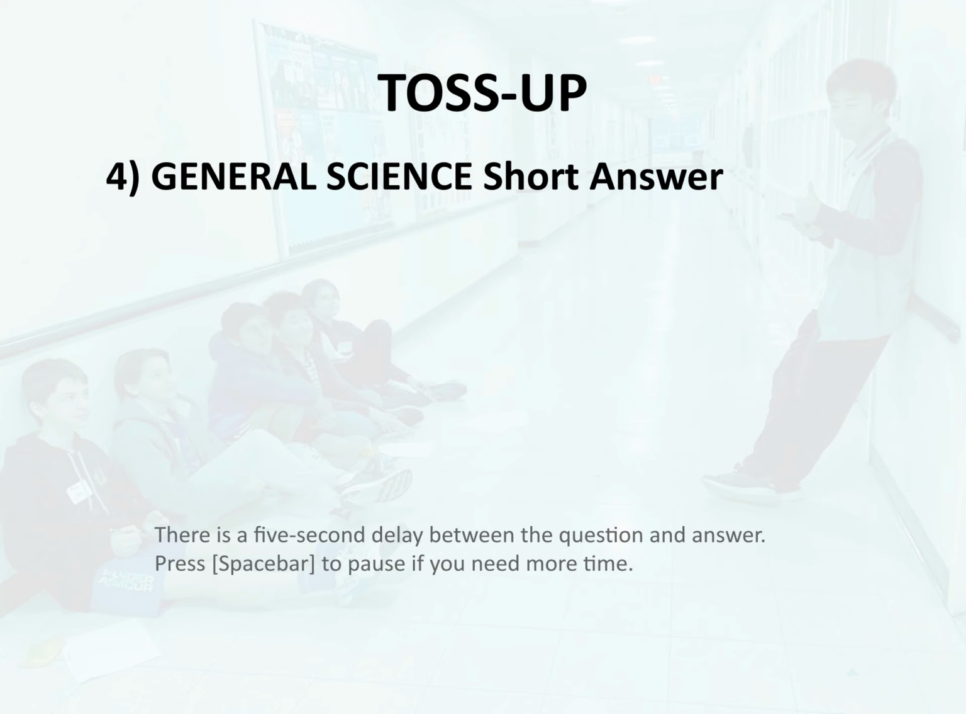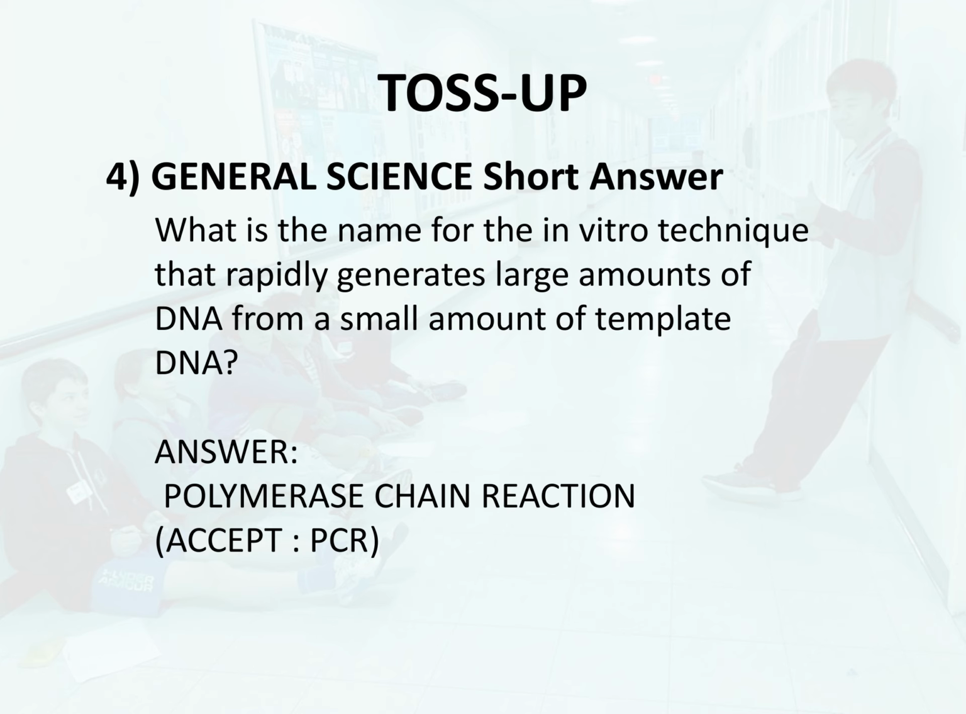Toss-up 4. General science. Short answer. What is the name for the in vitro technique that rapidly generates large amounts of DNA from a small amount of template DNA? Answer. Polymerase chain reaction.